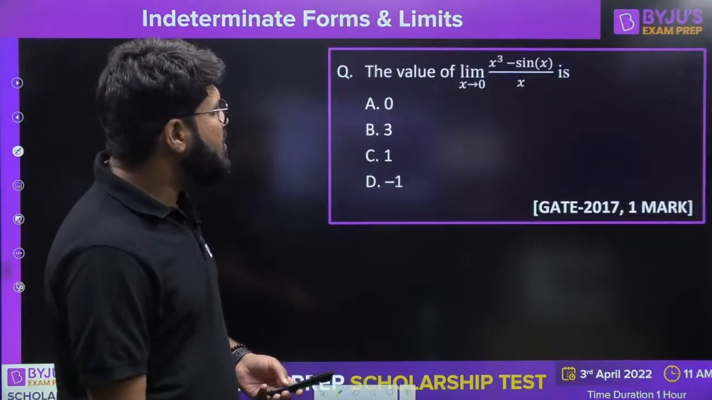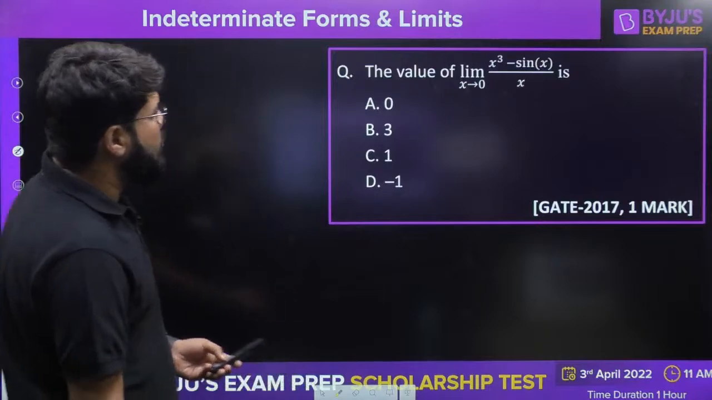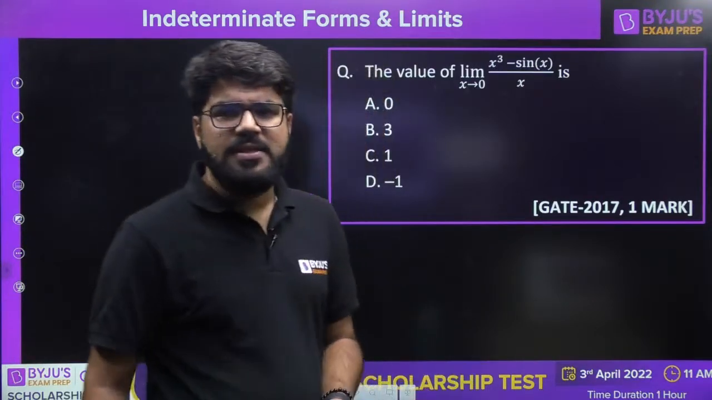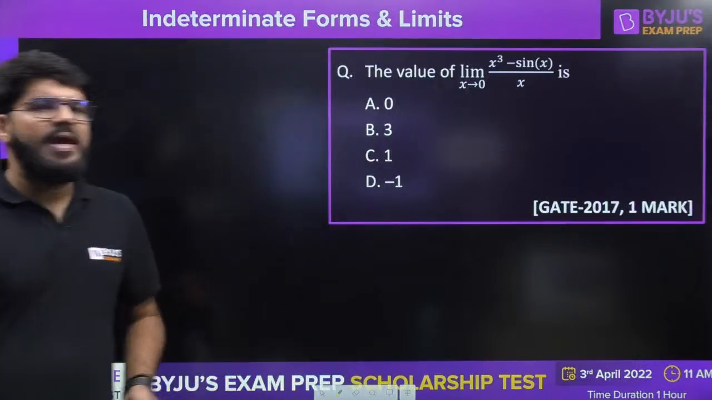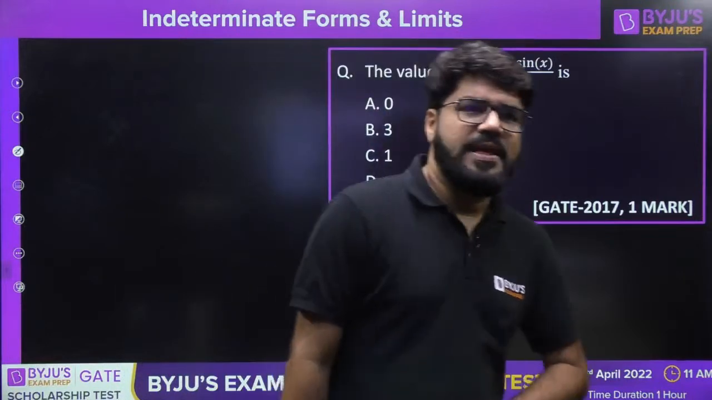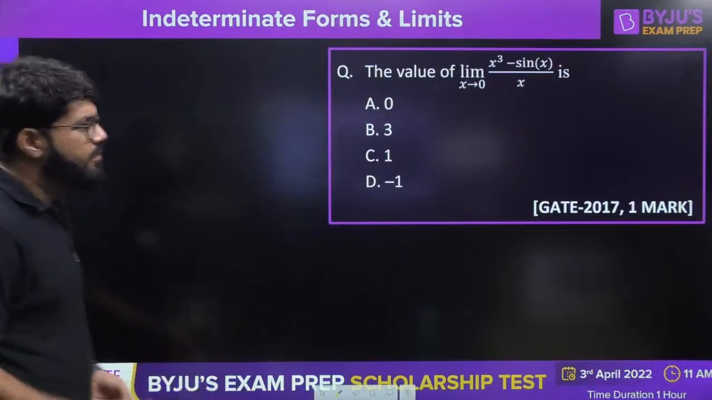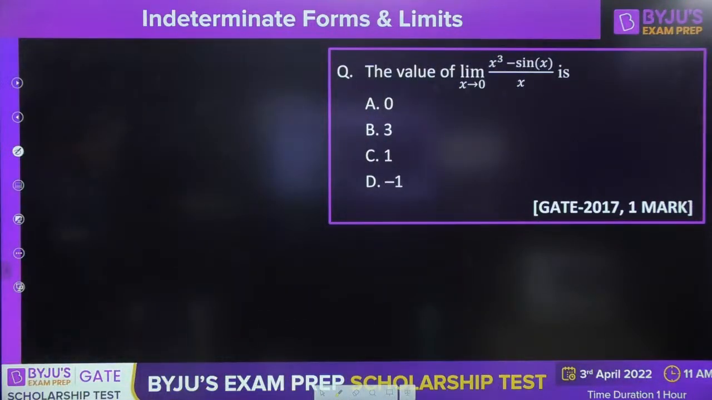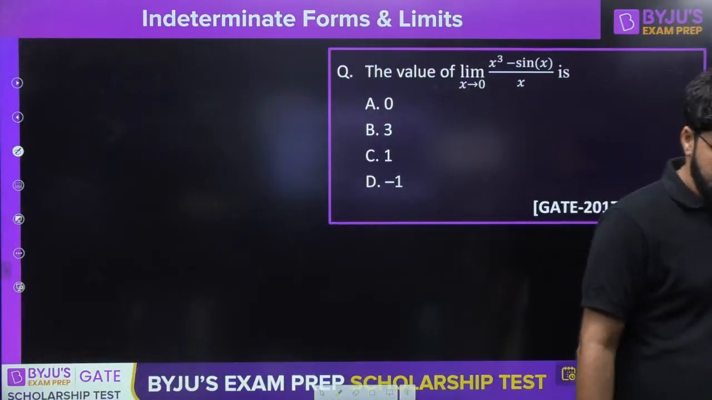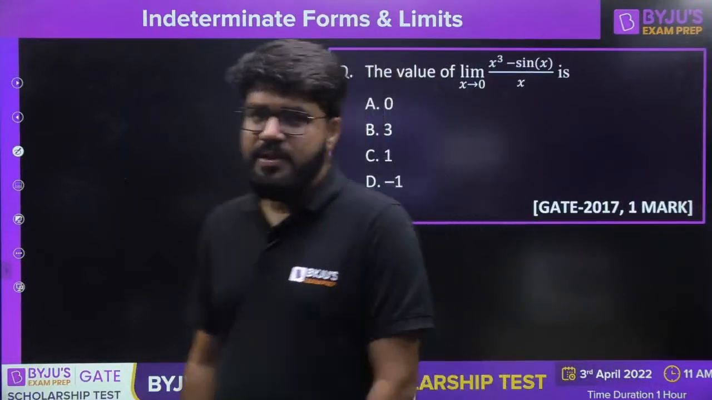Next question. What is the value? See, it's a GATE 1 mark question directly. What is the value of limit x tending to 0, x cube minus sin x upon x? Limit of x tending to 0, x cube minus sin x is divided by x. Tell me. Come on guys, tell me the answer.